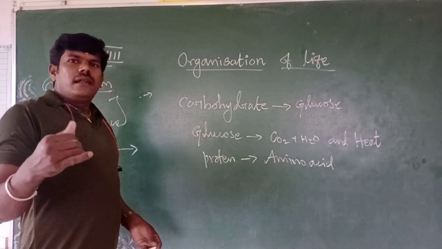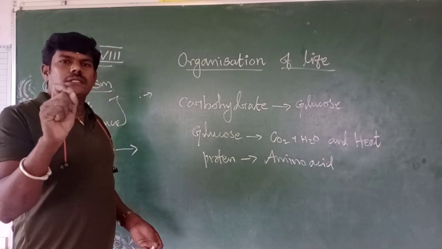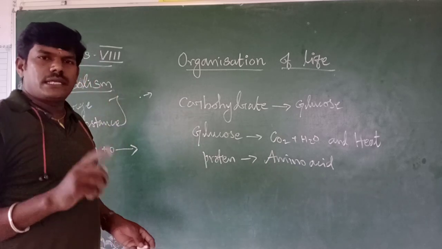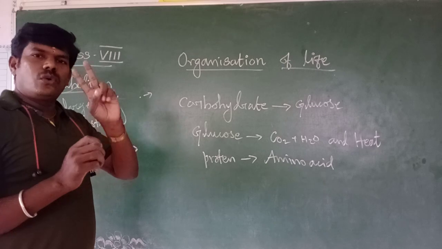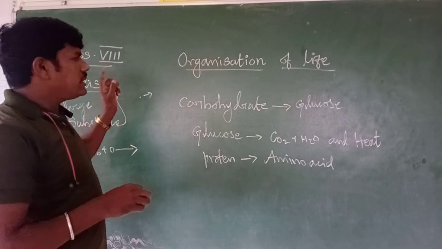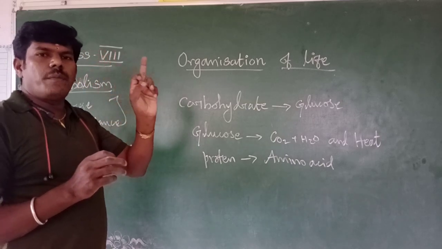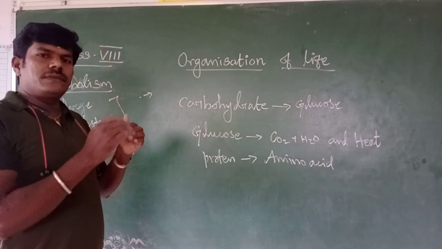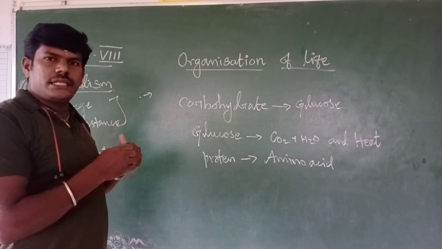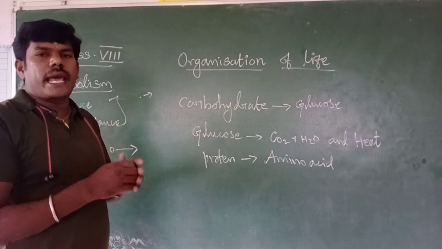Let us quickly review today's session. Cellular respiration means a cell itself exchanging gases. Basically you know two types of respiration, external and internal. Only internal is called cellular respiration. Cellular respiration has two types, aerobic and anaerobic. Aerobic means the process that involves the help of oxygen to get the energy. Anaerobic means without oxygen, not utilizing oxygen.